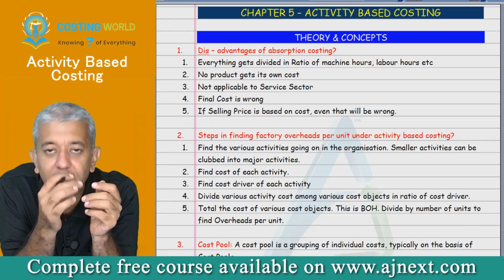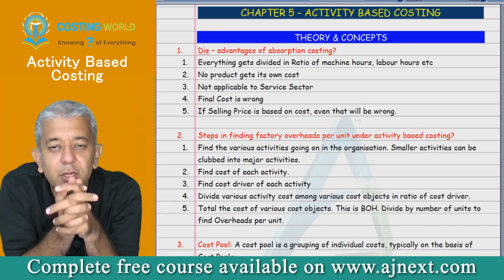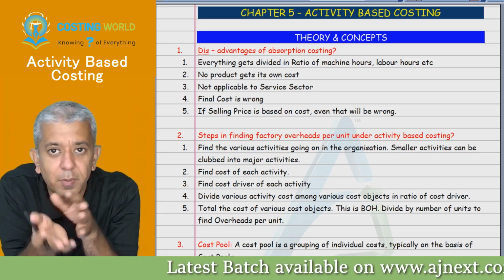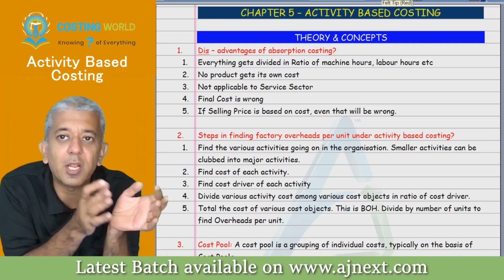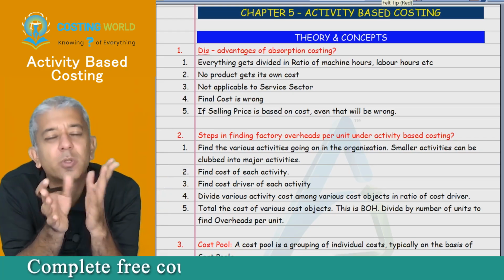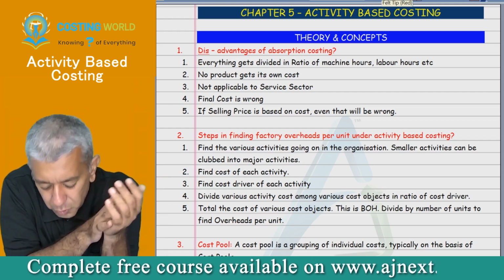The second thing is how you find out the absorption rate. You can find out one rate for one company, that will be called the blanket method. You can find out one rate for one department, that will be called the departmental method. Actually, we have all done the breakup of that also. You can have multiple rates for one department also, but let's not go into that. That is not much useful.